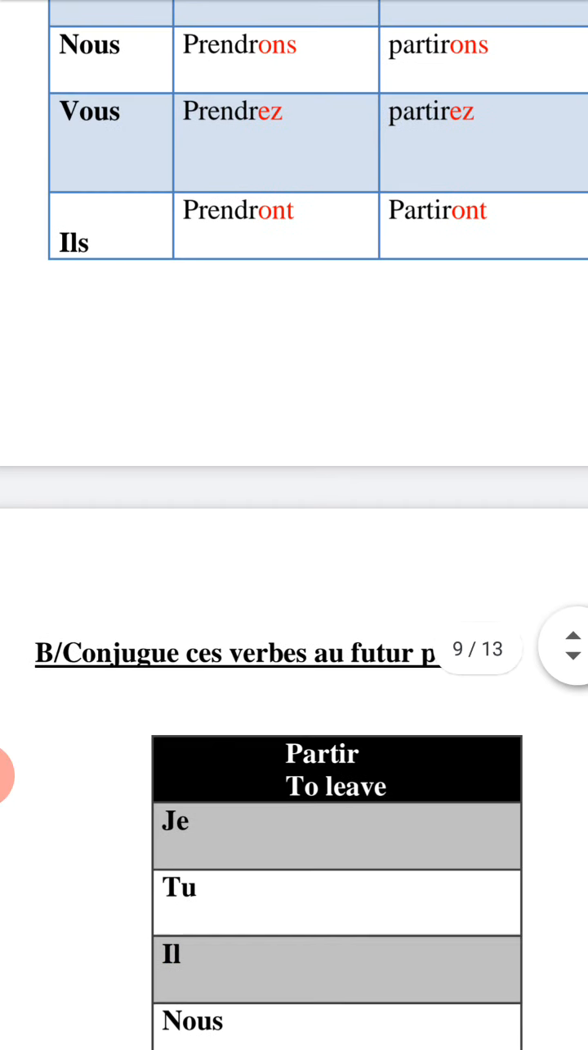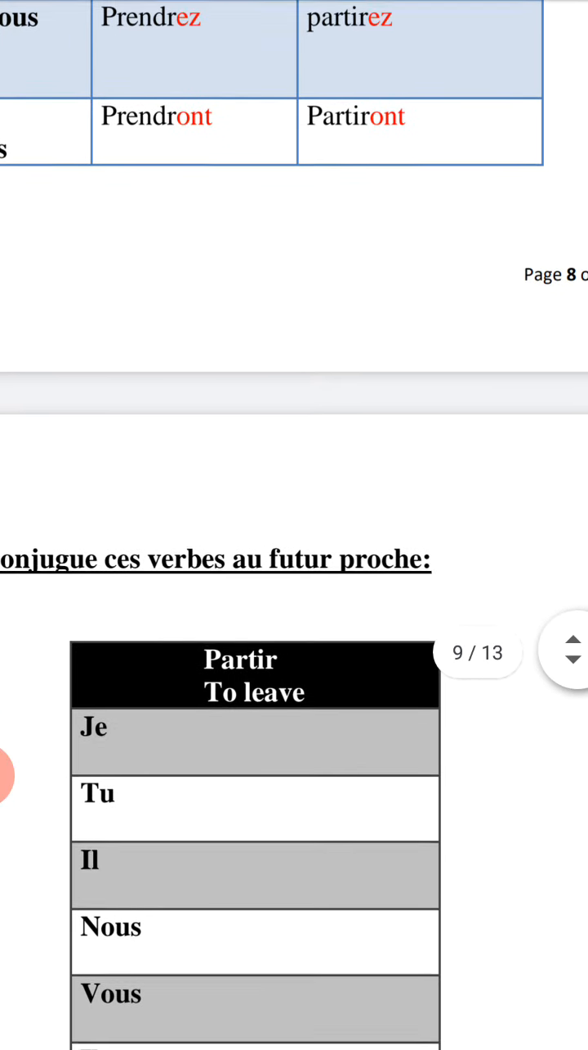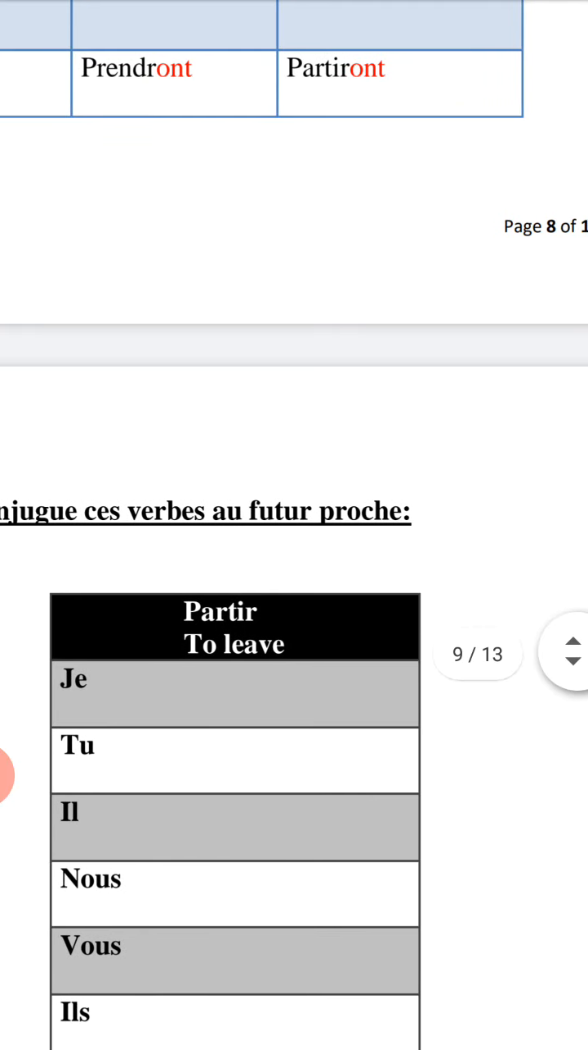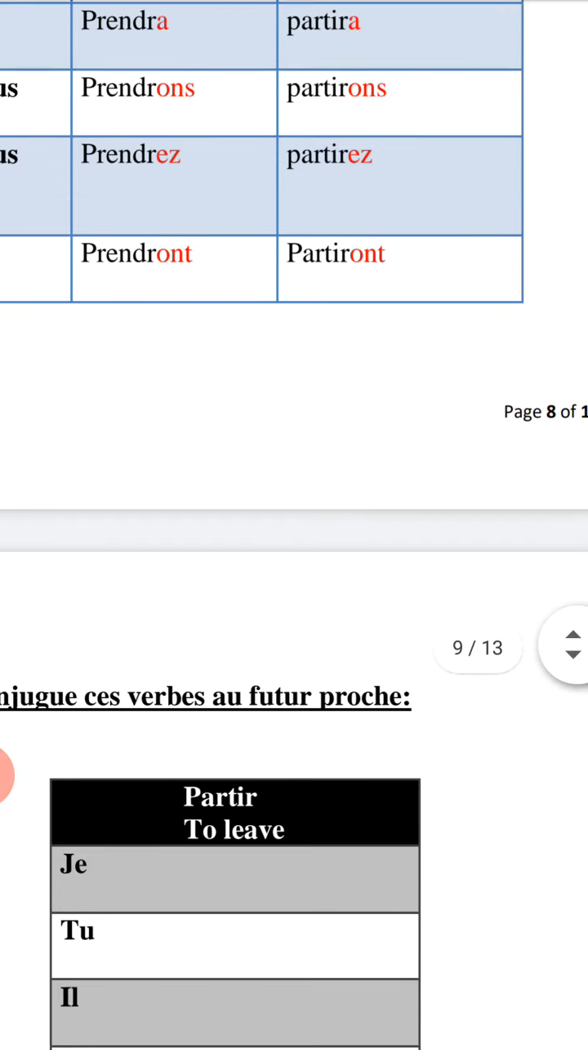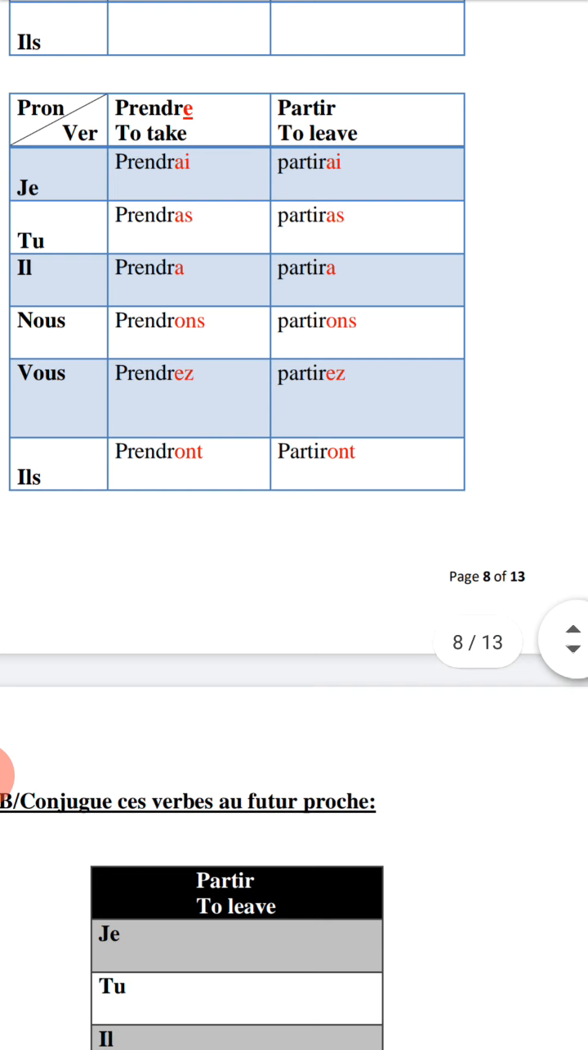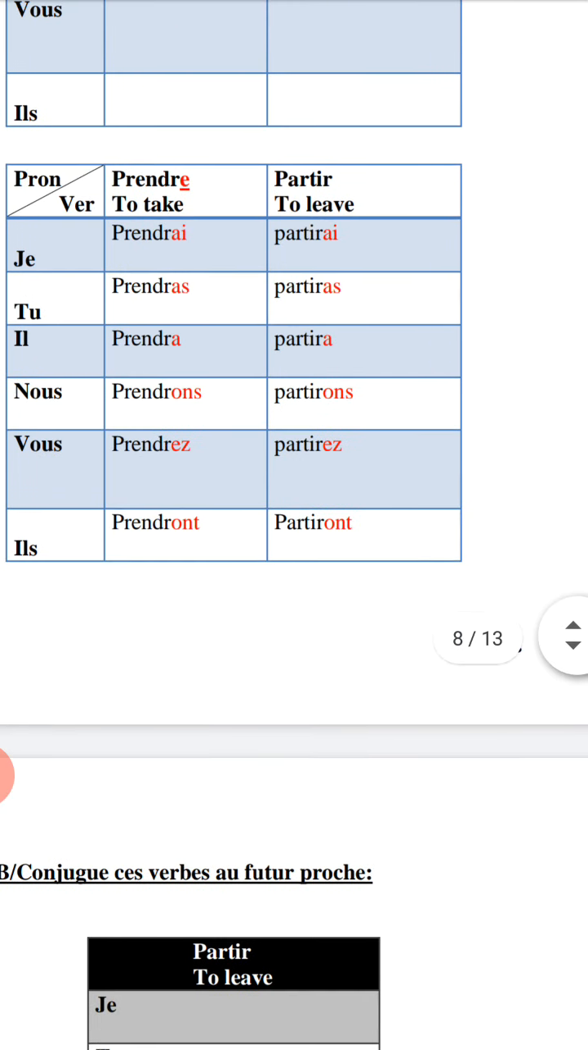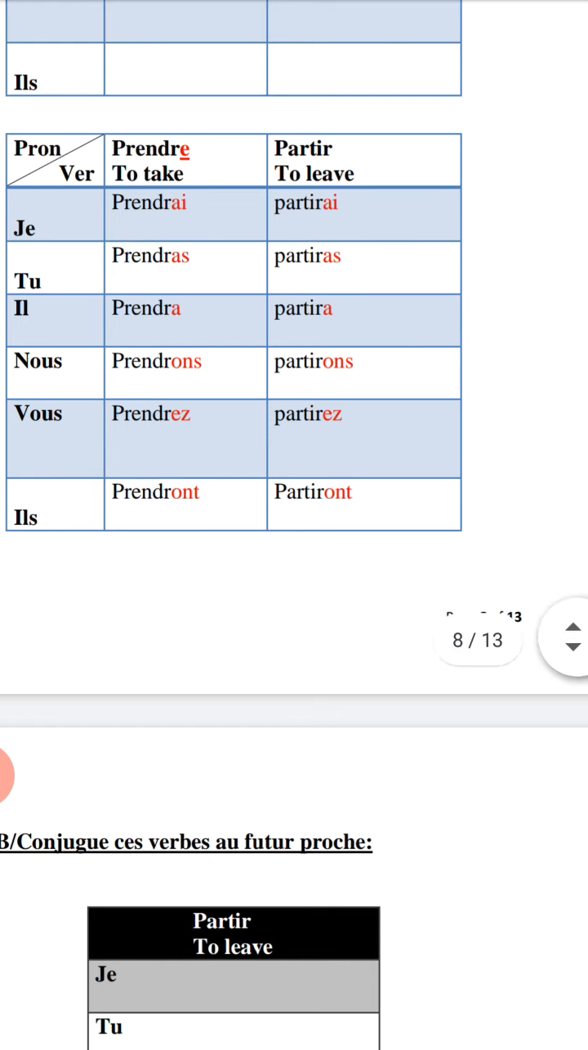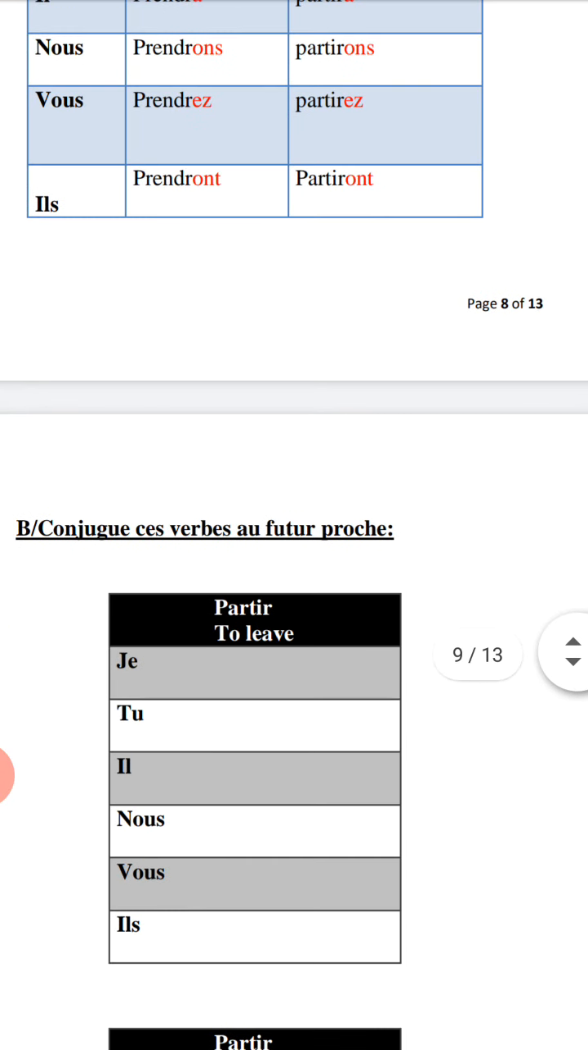Question B. Conjugue ces verbes au futur proche. Here, le futur is not simple. Le futur proche, the near future. If you wanted to change any verb au futur proche, it will be different. So, verbe partir here, again, verbe partir to leave, I wanted to use it au futur proche. What does it mean futur proche? I am going to, you are going to. But le futur simple, désolé, le futur simple, you will, I will do something. But futur proche, I am going to do something.